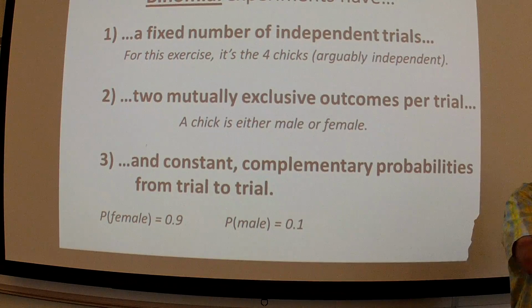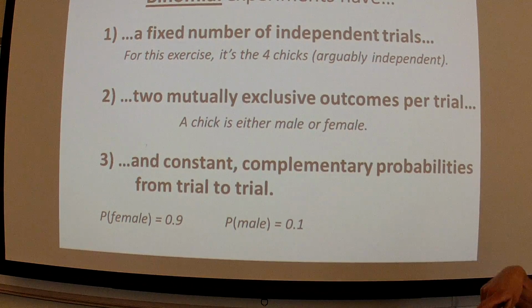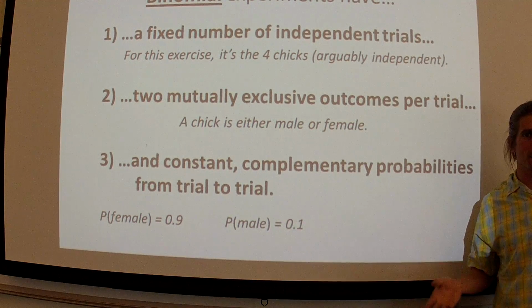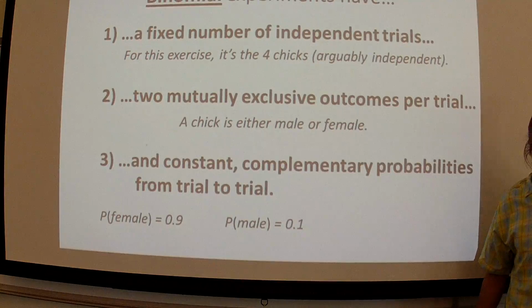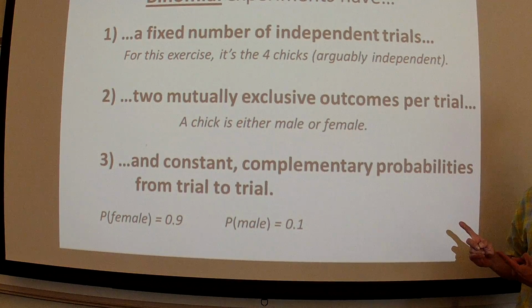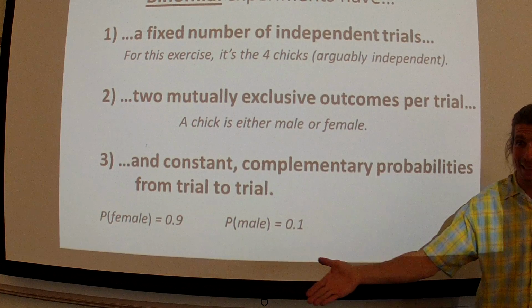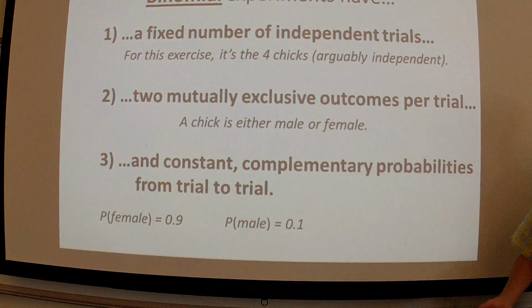But you will often, if you're on a Gallup poll, have 1,000 respondents on the poll. And a respondent on a Gallup poll is exactly the same as picking a chicken out of these bins. If you're asking them to say, do you approve or disapprove of Congress? That's binomial. You either do or you don't. It's a fixed number of 1,000 trials. But then you have to figure out this distribution, and you don't want to do that manually because it's ridiculous. That's why I give you the program. There's a program that actually does it for you.